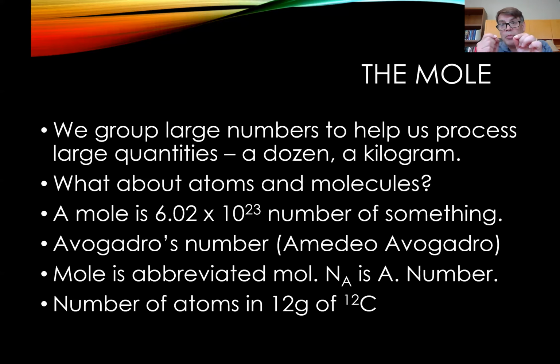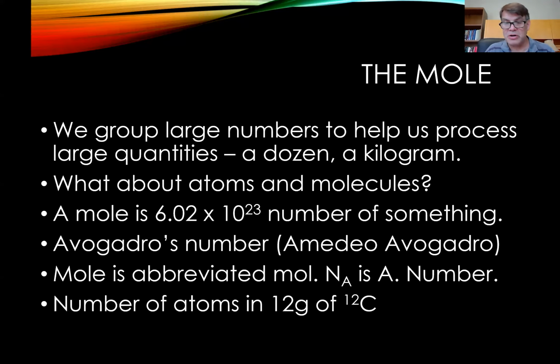So there are 12 particles in the nucleus of carbon-12, and 12 grams of carbon-12 is how Avogadro basically came up with this number of 6.02 times 10 to the 23rd power, because there are 6.02 times 10 to the 23rd carbon atoms in 12 grams of carbon-12. So that's where the weird number 6 times 10 to the 23rd comes from.